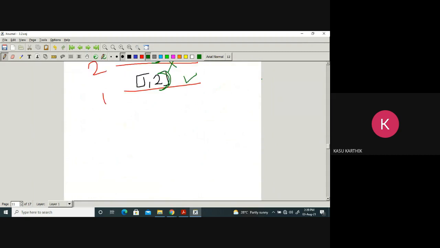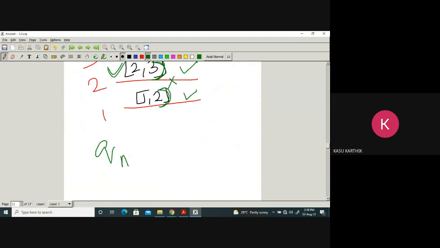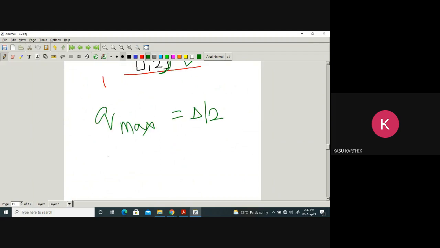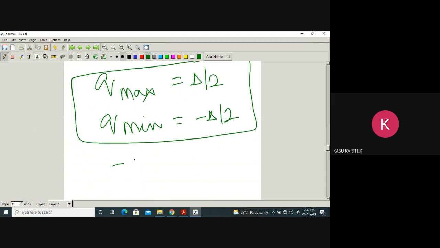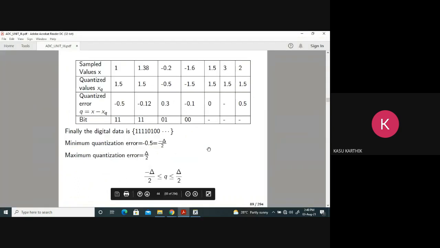The minimum error is minus delta by 2. The maximum error is delta by 2. You can observe these things already. The minimum error is minus delta by 2. This is very, very important. Our error lies between minus delta by 2 to delta by 2. Very, very important. You can take any example. Here, in this example, what is the minimum error? Minus 0.5. What is the maximum error? 0.5. Error could be 0 also.